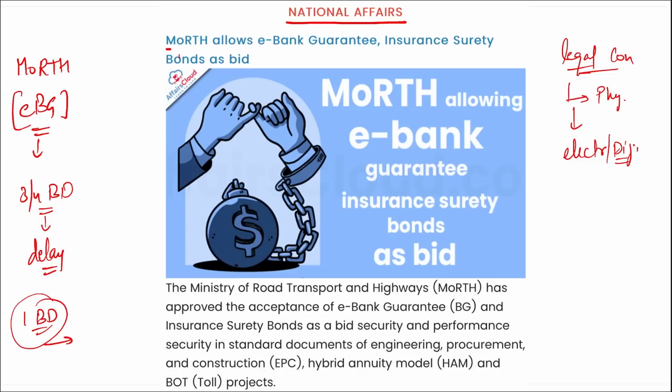And here it is your Ministry of Road Transport and Highways that has allowed e-bank guarantee and insurance surety bonds as a bid, correct? So mark this question, how this will be asked, that recently which ministry has allowed e-bank guarantees and insurance surety bonds as the bid? It is your Ministry of Road Transport and Highways.